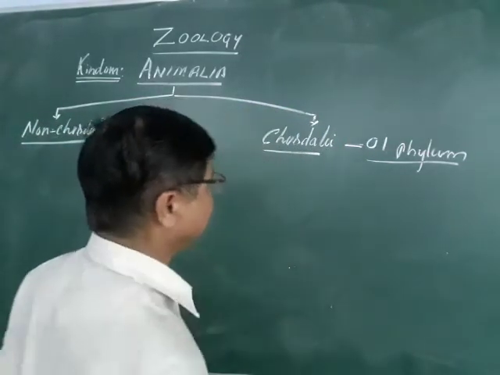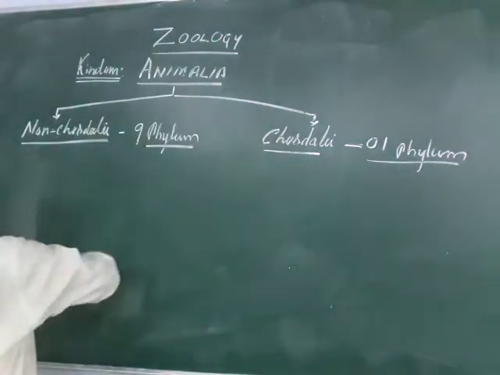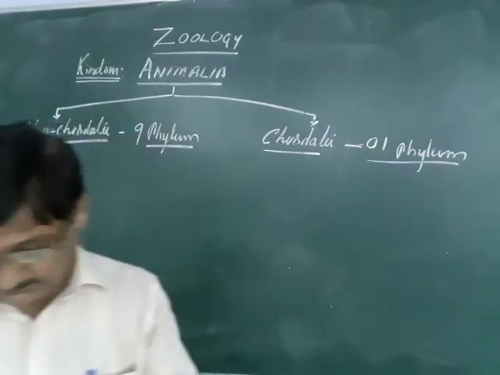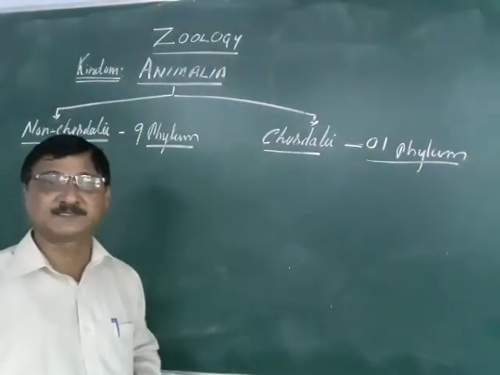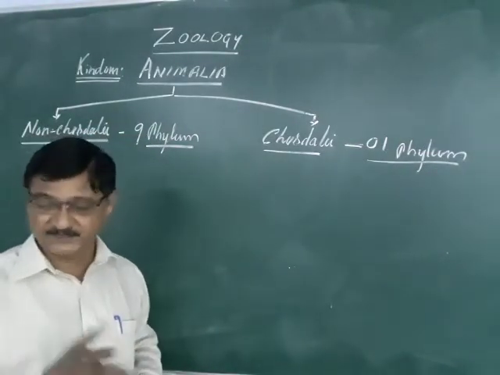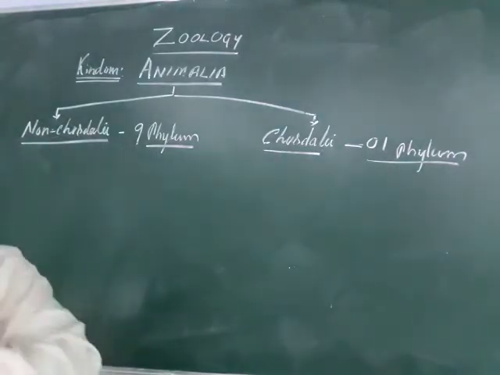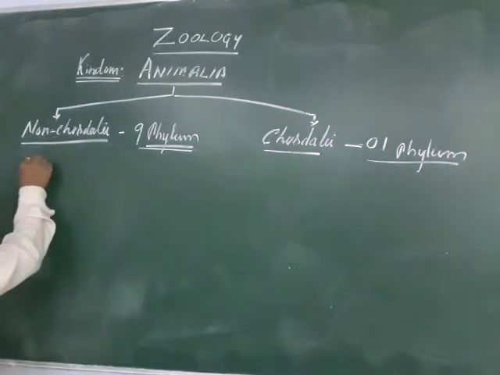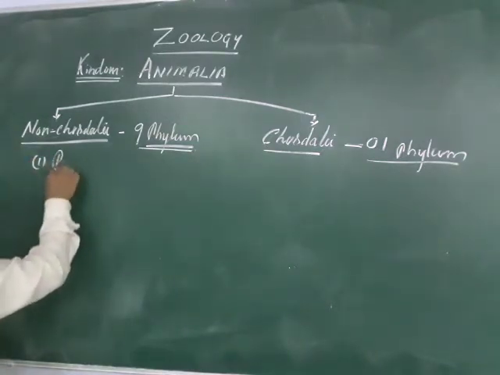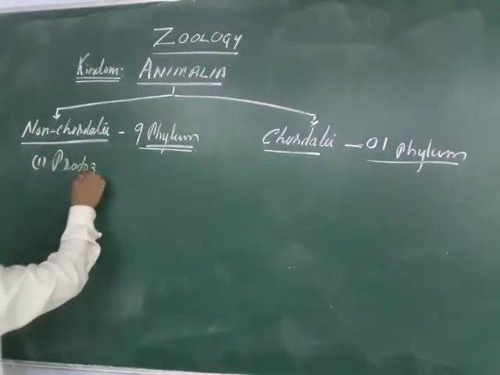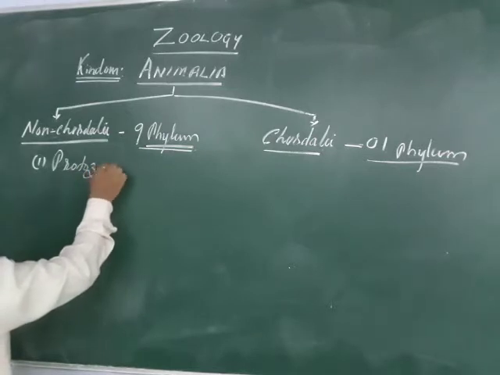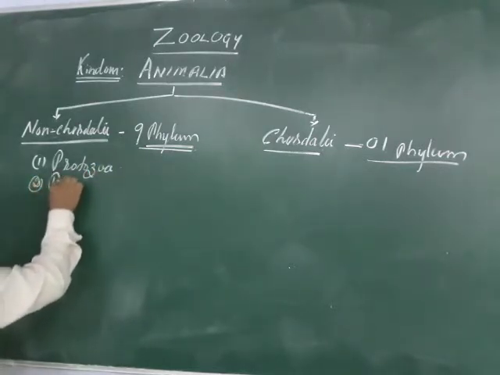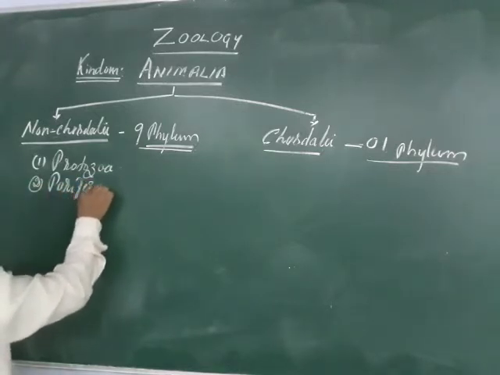And further, what are the 9 phylums in non-chordates? You might already know them, studied in a previous class. So how many phylums are there in total? Number 1 is Protozoa. Second is Porifera.